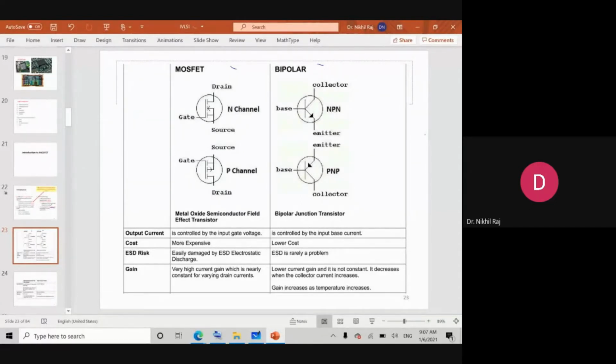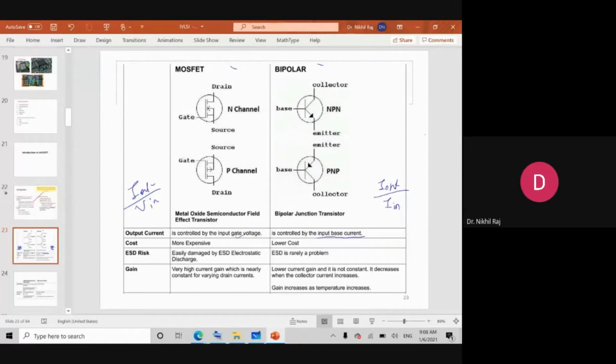If we see output current in case of MOSFET, it is controlled by the input gate voltage, whereas in the BJT it is controlled by the input bias current. What does this show? In both cases the output is nothing but the current, I is the output. In the MOSFET the input is in the form of voltage, whereas in the BJT it is controlled by the input as a current. This is nothing but your base current.